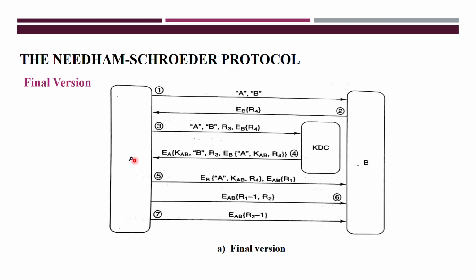When A receives that message, B is authenticated. Now A has to authenticate itself. So how will it make the authentication proof?